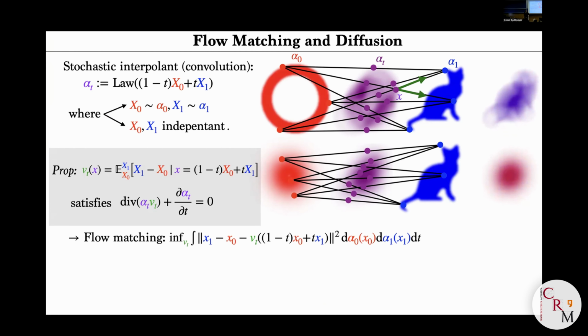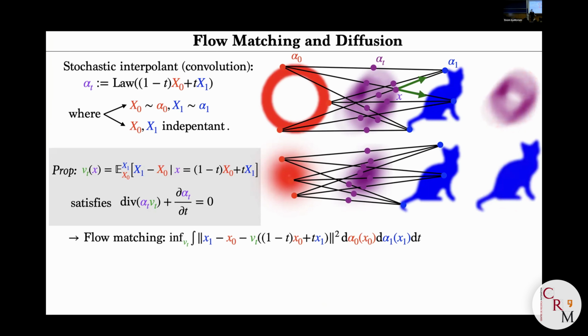Because the conditional expectation is itself the solution of a least square. Okay, so before I told you we are going to solve a least square, it's very complicated. Here we see that this vector field is a conditional expectation, so it also solves a least square, so it's the best regressor possible, because the conditional expectation is just the best possible regressor of any possible difference. But here this least square is unconstrained. You don't have this nasty PDE anymore. It's just an unconstrained least square, which you can solve basically by SGD. Okay, so you can use stochastic gradient descent to compute by minimization this vector field V.